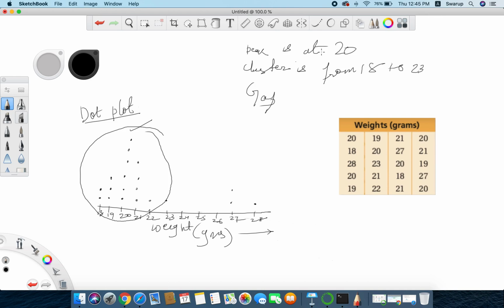So here we can say this is our cluster, a group of data falling together. The other one is gap. Here we see a gap within the data, from 23 to 27. Between 23 to 27 we have a gap, so we'll just write it down saying gap is between 23 to 27. So gap can tell us if there is any more data, any more cluster, or if there is any outlier.